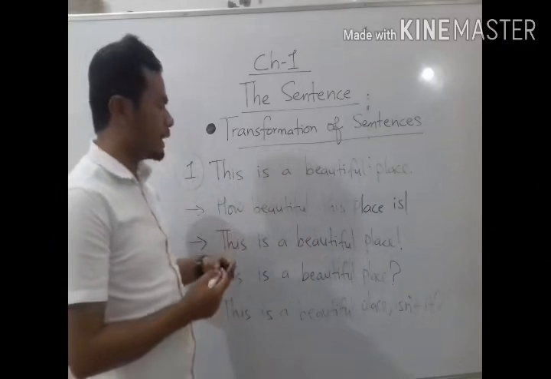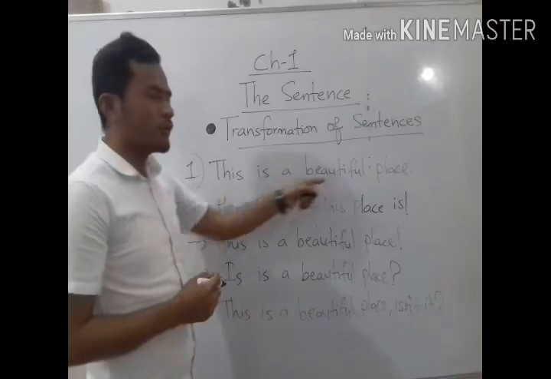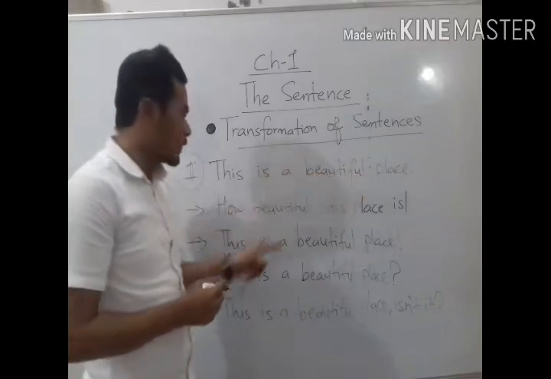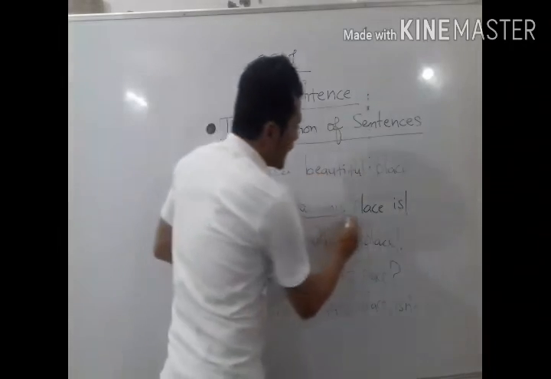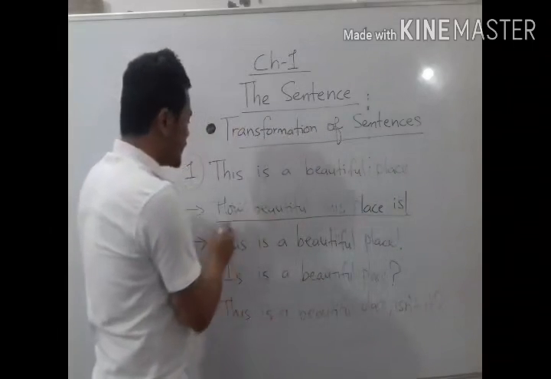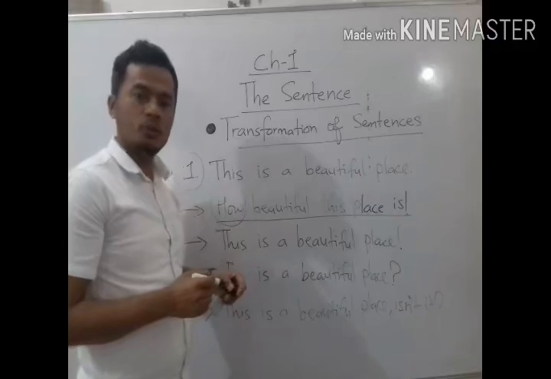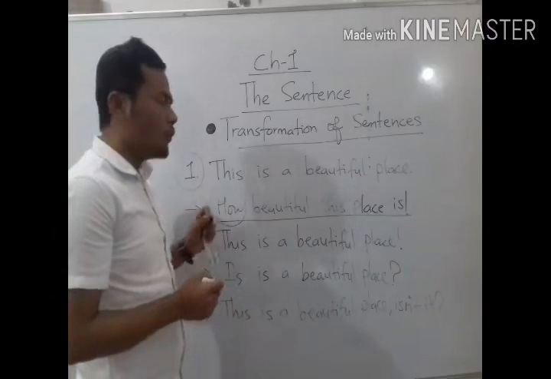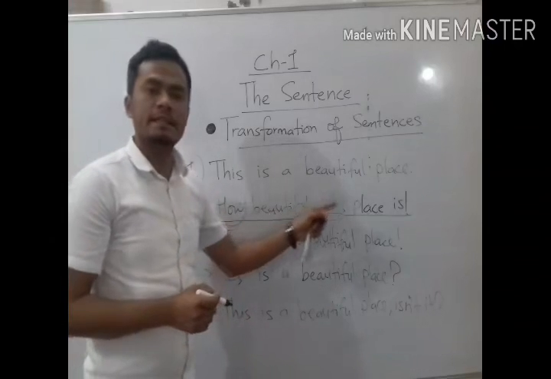Like the sentence would be like this. This is a beautiful place. This is the original sentence. Now, if I change this sentence into an exclamatory sentence by using a WH word, it will be: How beautiful this place is!